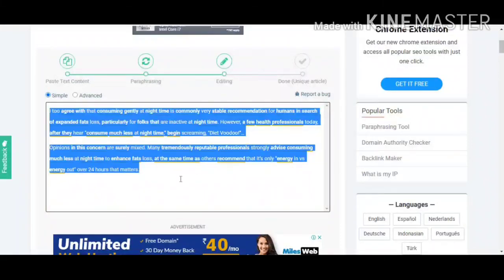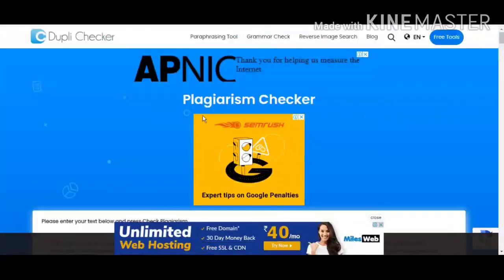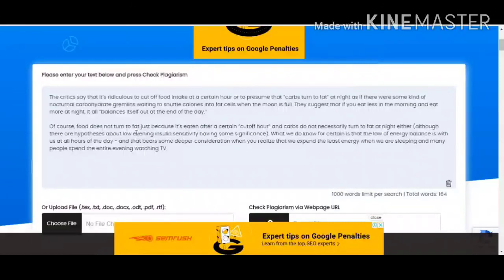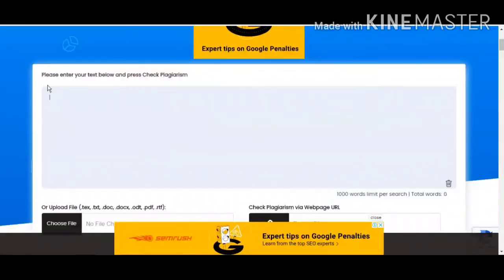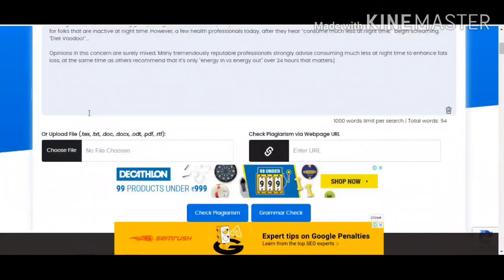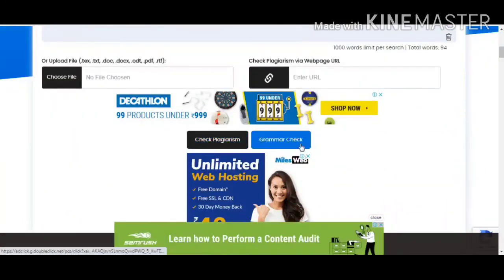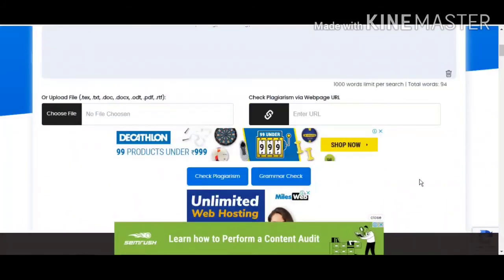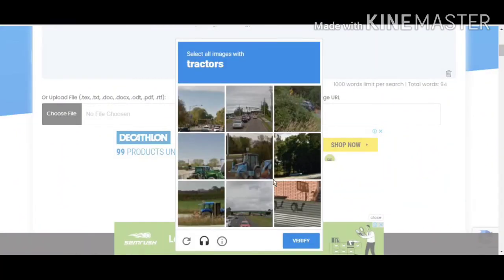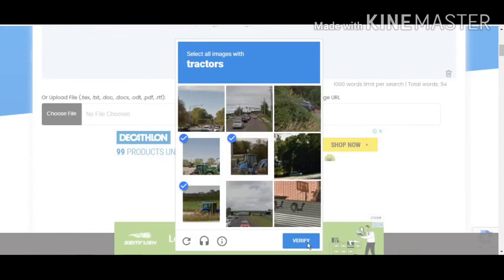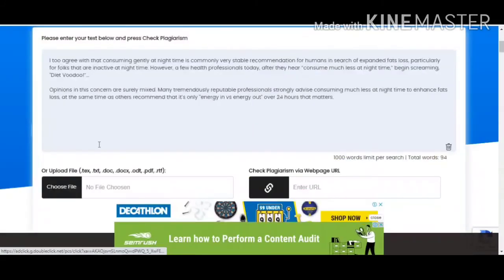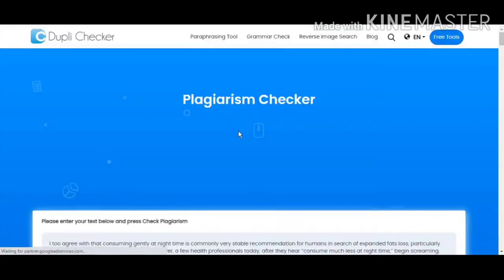So now let us check it out. So how much plagiarism it has, just copy it and again go to the Dupli Checker. Here it was our previous content, just delete it and paste our new content here, and now you can check the plagiarism, okay. It's asking for captchas, guys, because I'm recording a video. No issues. So now it is our new, unique content. Now let us check the plagiarism of it. Here is the catch, guys.